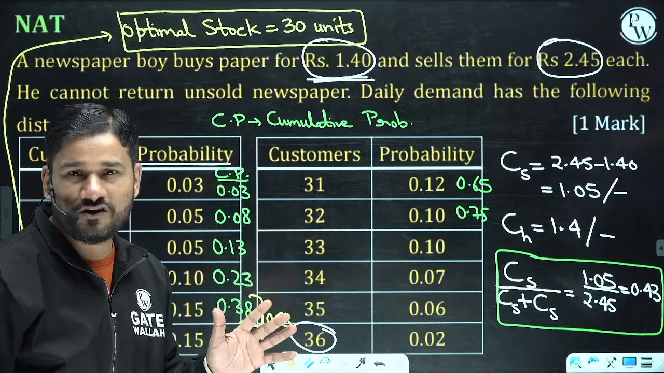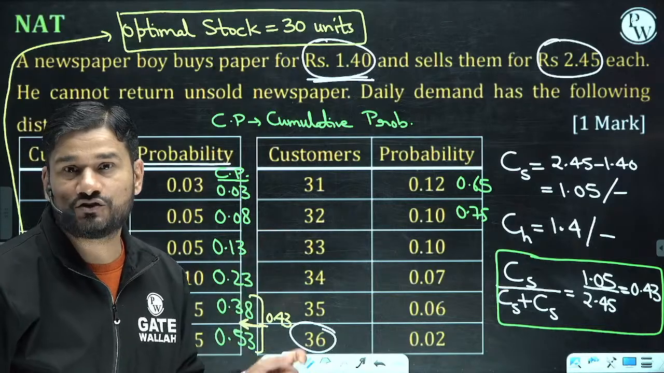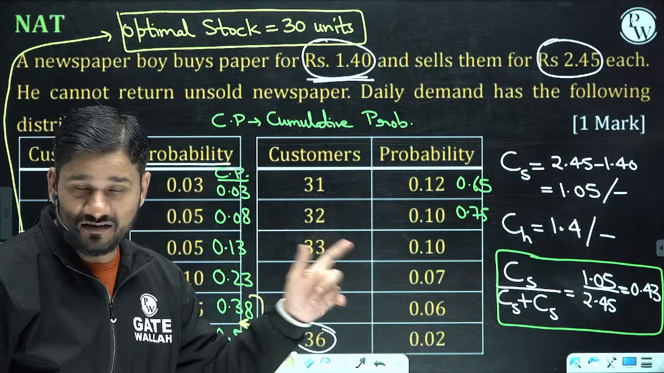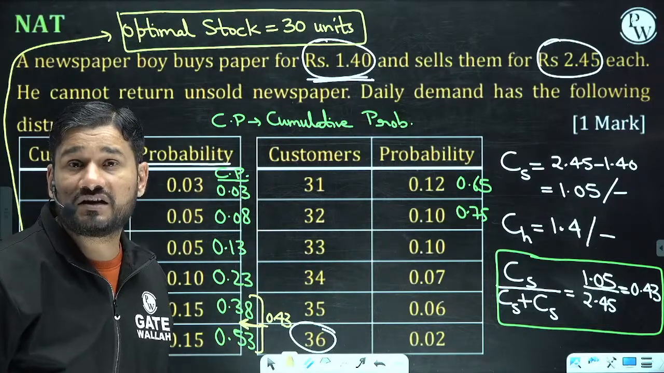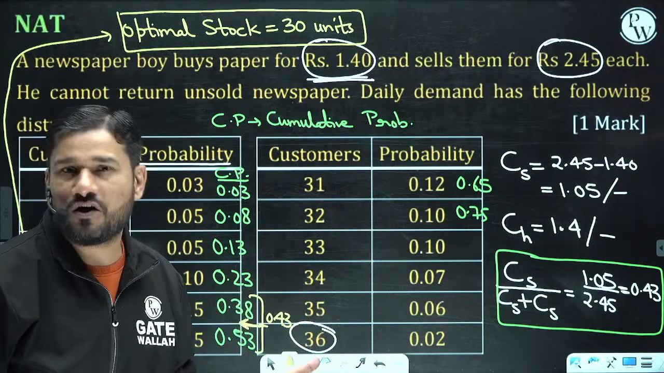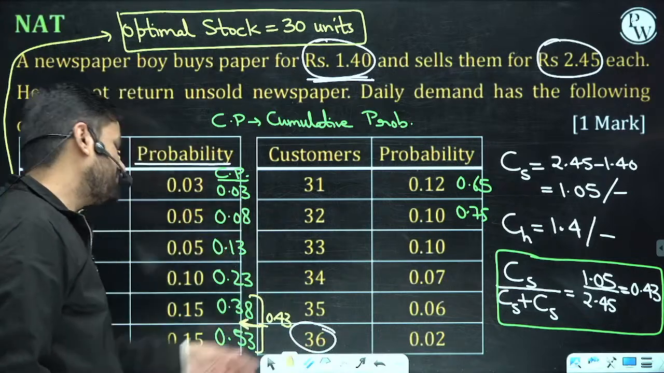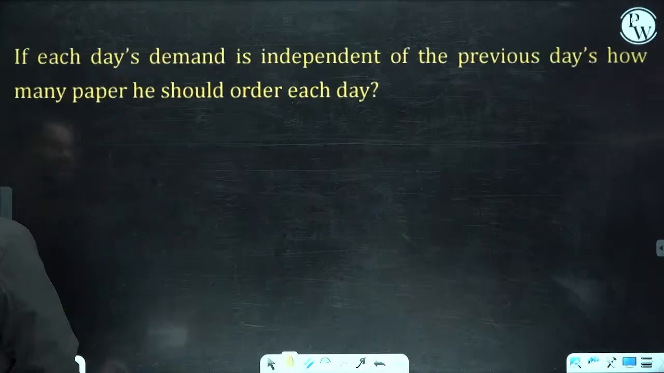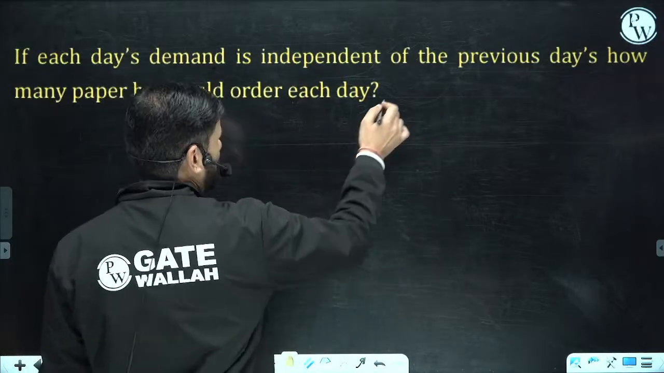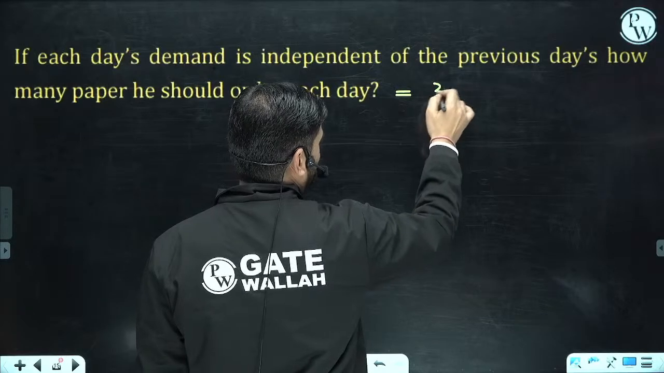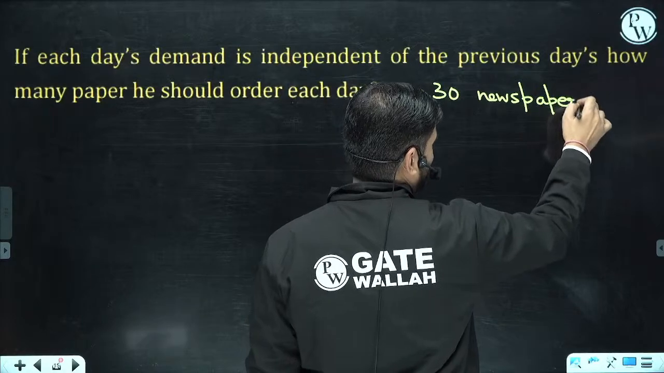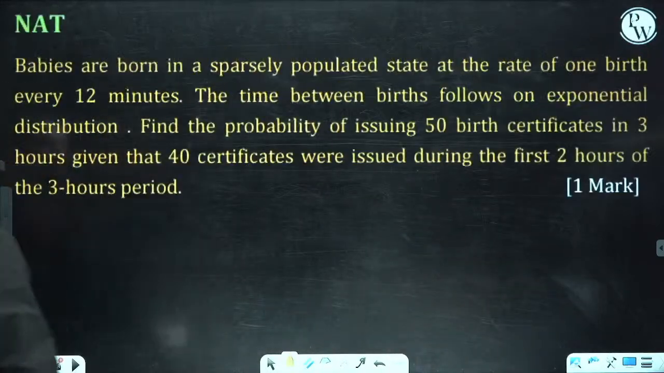Just find out the shortage cost, find out the holding cost, take the ratio of shortage upon holding plus shortage, and search that value in the cumulative probability. Wherever it lies, that is your optimal stock, your best stock. That's all. Okay. Now come to the next question. This answer is already done: 30 newspapers. Now come to the next one.